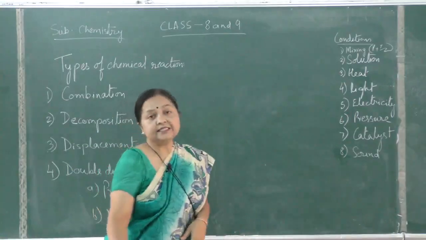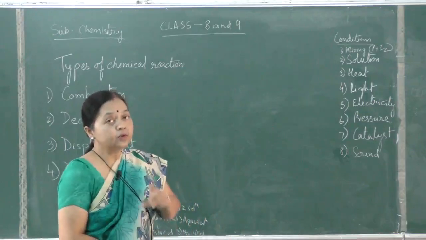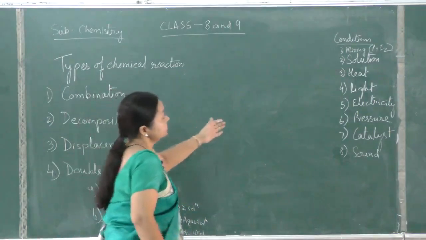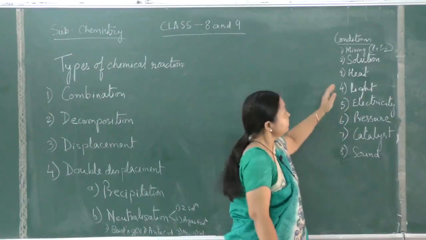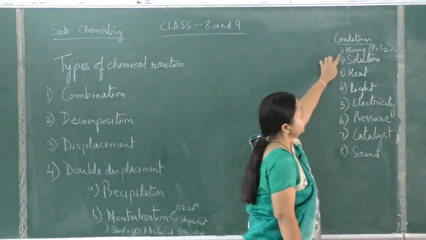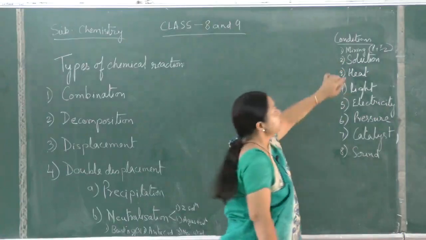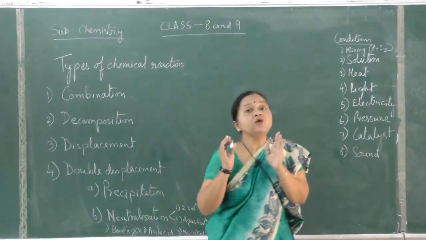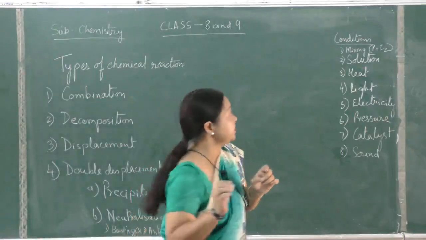Now, the conditions for a chemical reaction we have already done. Those who have not seen that video, that is of standard 8, my last video, please go through it. I'll just give a quick recap for class 9. What are the conditions for a chemical change to occur? The reactants should be in close contact.